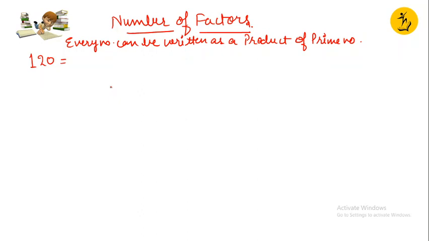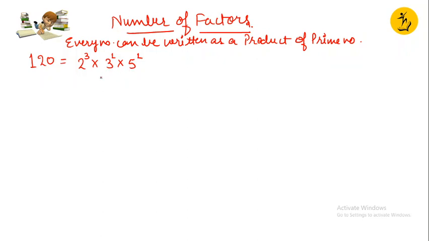Right, children? So let's write 120 also. If I want to write prime factorization of 120, what will it be? 2 to the power 3 multiplied by 3 to the power 1 multiplied by 5 to the power 1. Right? This is how I can write 120 in the prime factorization form.